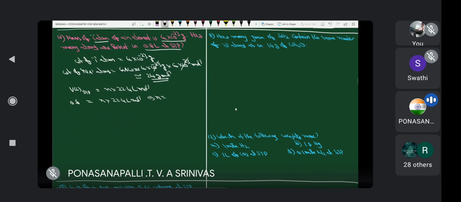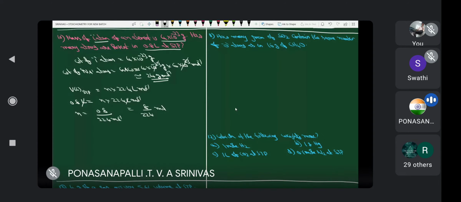Number of moles is equal to what is the formula? 0.8, this liter also cancels. 0.8 by 22.4 mole inverse. Okay, that is 8 by 224 mole. 8 by 224 mole. Okay, this much of moles.